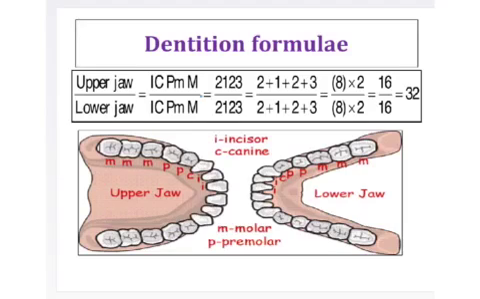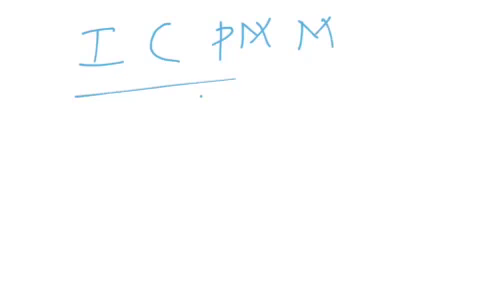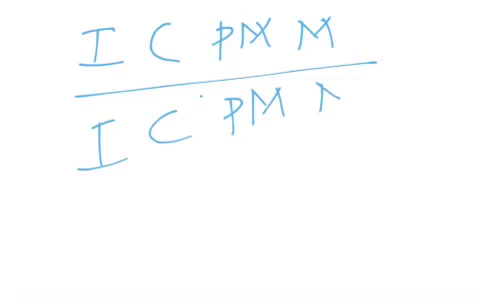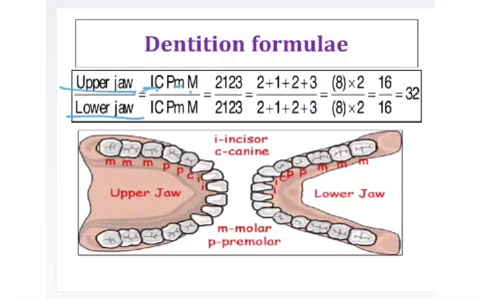So these particular teeth, incisors, canines, premolars and molars, are in order. We'll write like this: incisors, canines, premolars and molars, with the teeth present on the upper half of the jaw over the teeth present on the lower half of the jaw. In this order, we say it is a dentition formula. In that dentition formula here you can see 2123 by 2123.